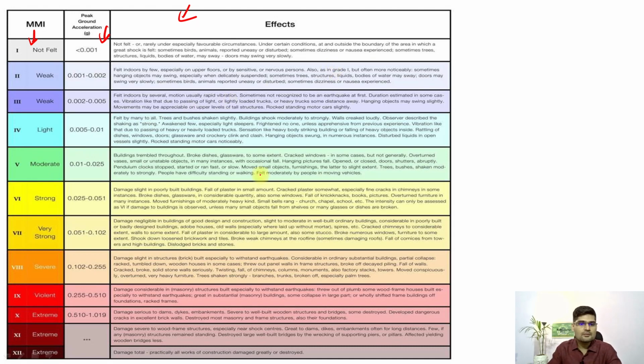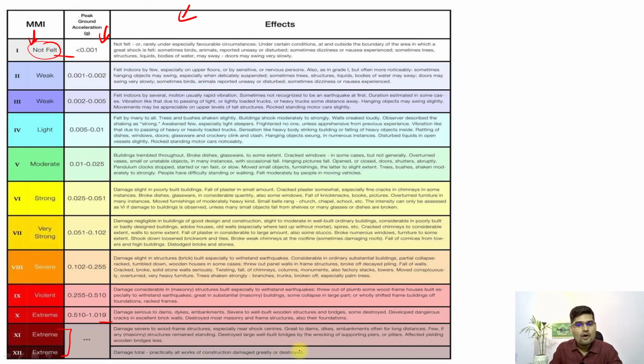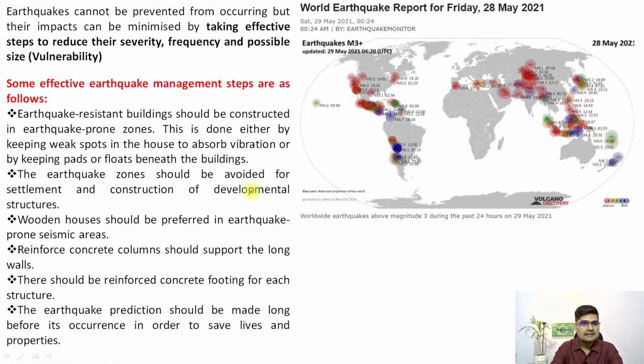So if you want to read it, you can pause the video here and read the differences for yourself. At 1, they are not felt. At the extreme level, they go up to a maximum of 10, and it is beyond that. If it is that extreme, it goes to 12 on Mercalli. It means the damage is of such an extent that it cannot be maintained again. So this is what is listed here. You can pause the video and read it in detail for yourself.